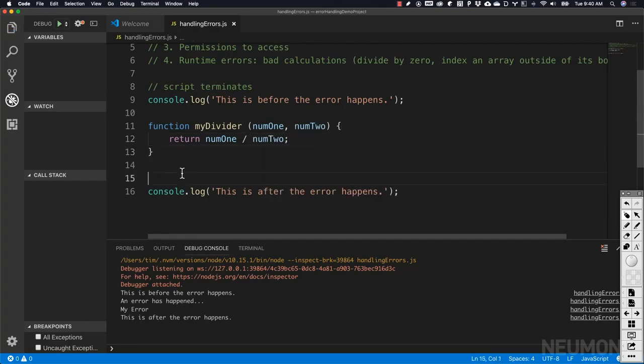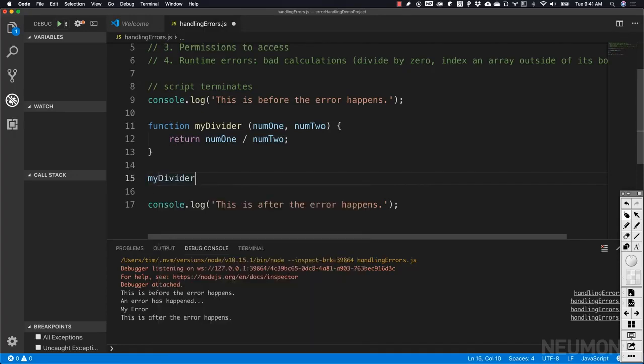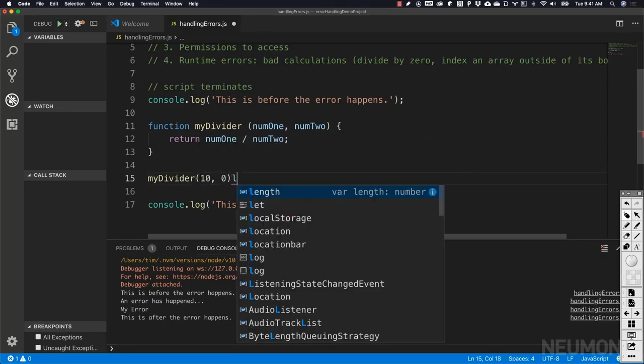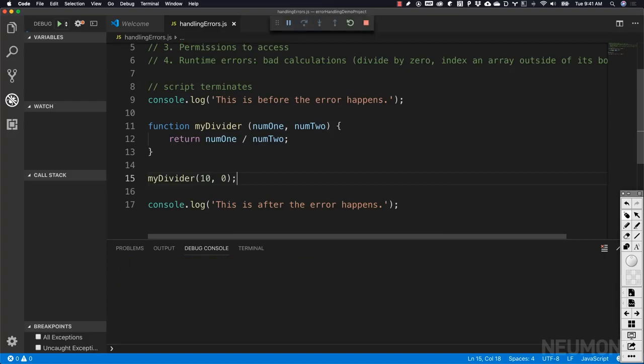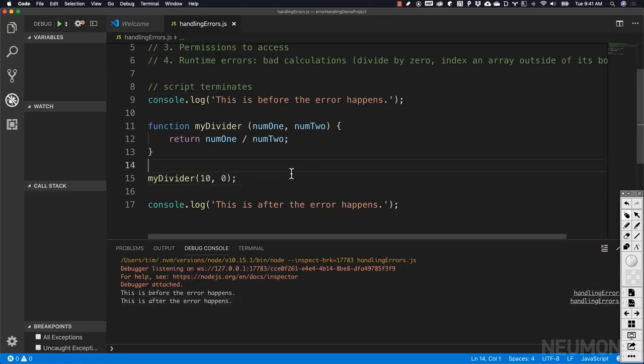The problem is that if we do something like that and then we call myDivider and pass in 10 and a 0, we're probably going to end up with a problem. Oops, right here we've got the error happens, we've got our error after happens, but it looks like the divide by 0 works just fine.